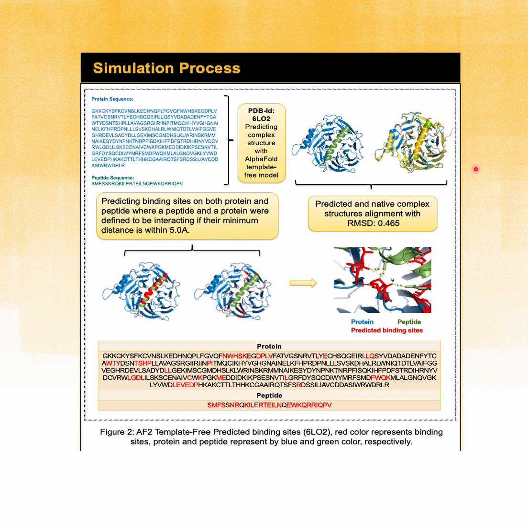For predicting the binding site in the 6L02 complex, we defined interacting residues if their minimum distance is within 5 angstrom. The red color in this table indicates the binding site on both protein and peptide sequences.